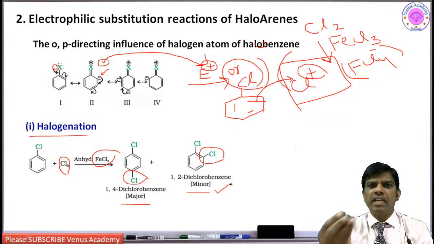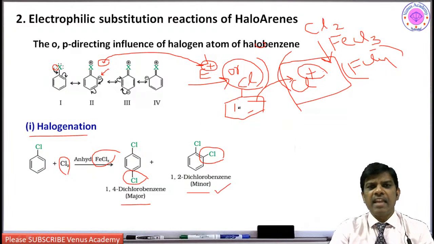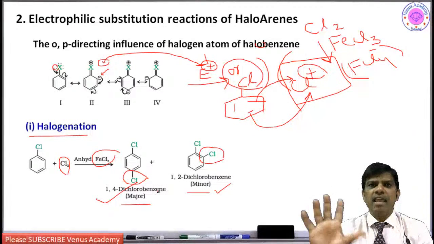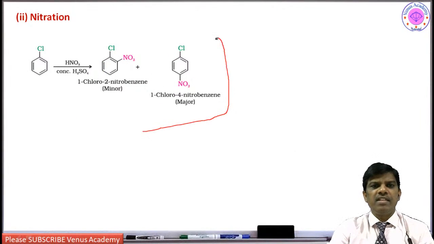Minor means you are getting a very small percentage of ortho product, but the para position can be attacked very easily. This carbon is very easy to attack. So para dichloro compound is what we are going to get. The same thing holds good when it comes to nitration. Nitration also, yes students, so what is the major product going to be?